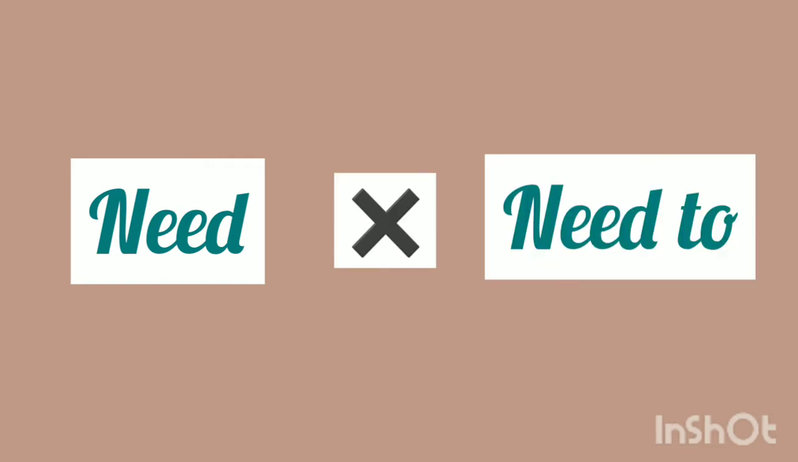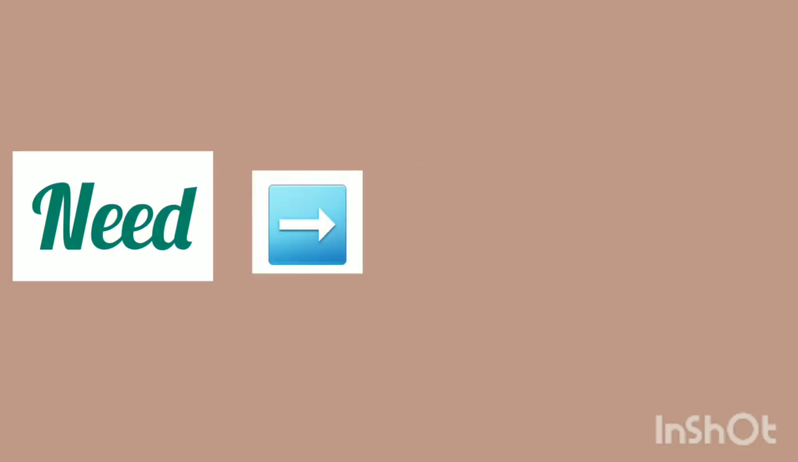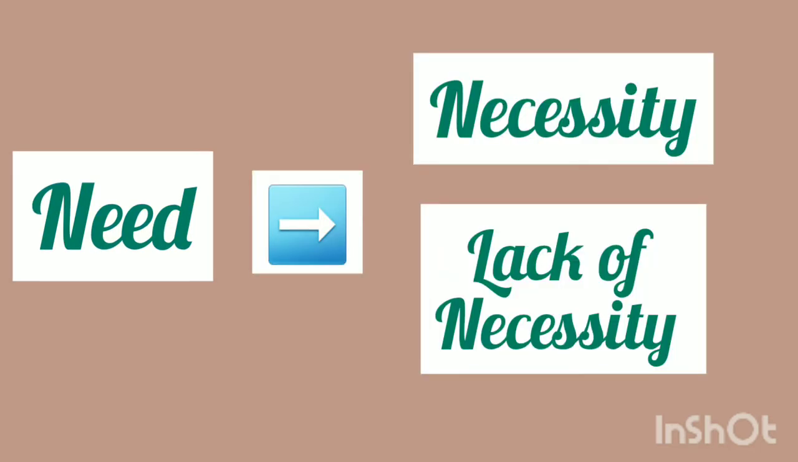Let's now move on to the third semi-modal verb, that is need. Remember, need is not followed by to. It's not like the other 2 semi-modals that you learned, used to and ought to. Need doesn't take to when it is used as a semi-modal verb. Now let's learn what need conveys. Need is used to show necessity or lack of necessity.